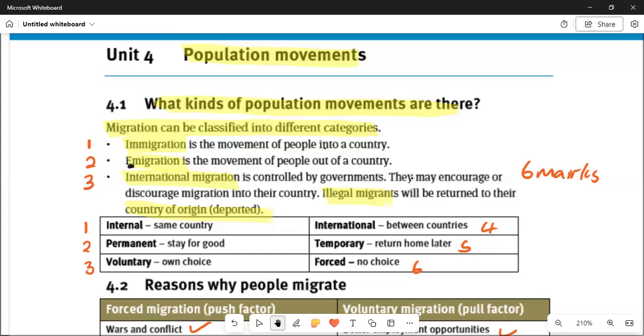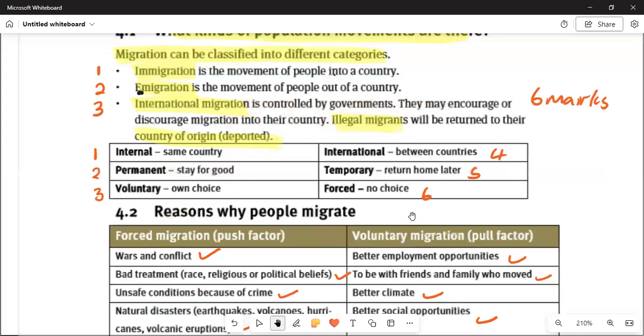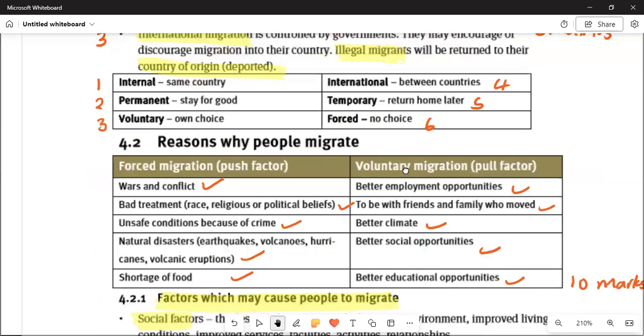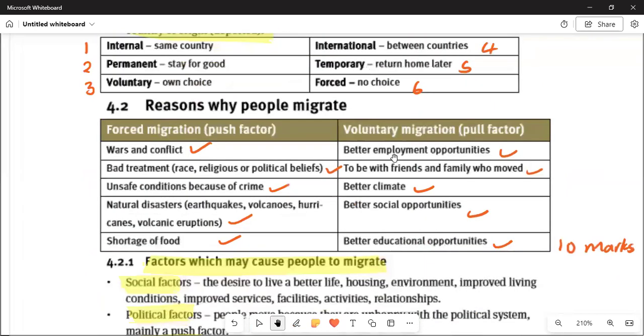One of the key questions that can be asked in the examination is 4.2: Give reasons why people migrate. Under this, you can be asked to tabulate. If they say tabulate, it means you must draw a table between forced migration, which are the push factors, and voluntary migration. When forced migration occurs, there is no choice. It can be government entities making harsh legislation in the country. We can look at Zimbabwe as one of the epicenters of this topic, where there was high inflation in terms of affordability.